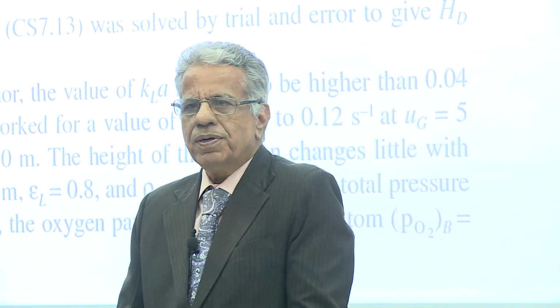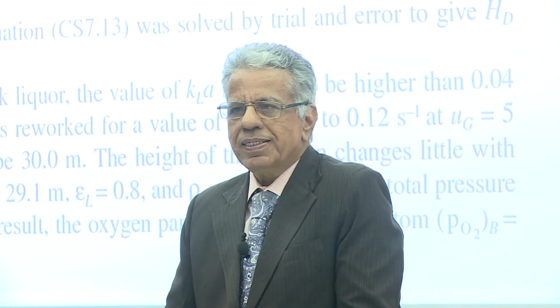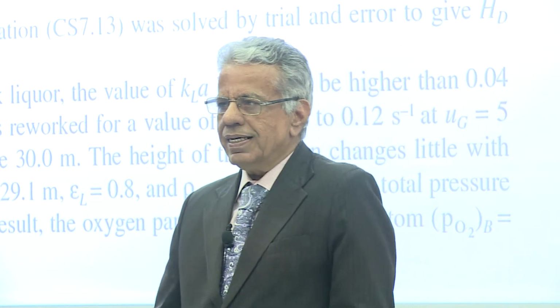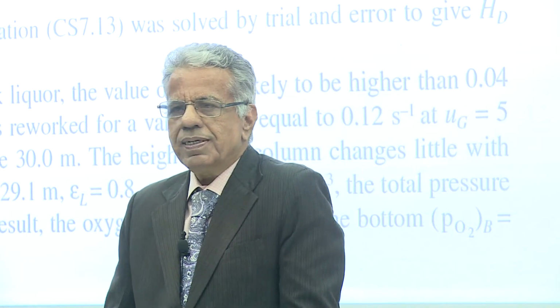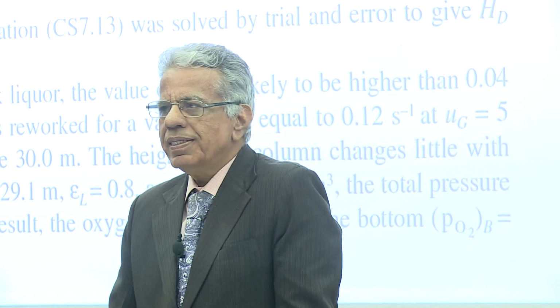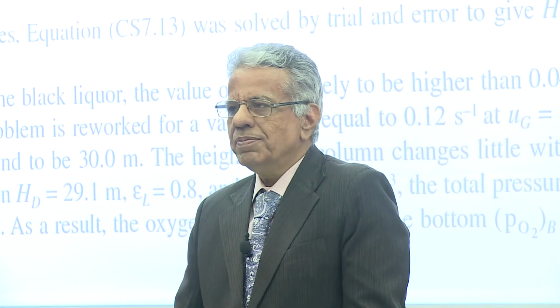There is one book on bubble columns, but there are a good number of review papers as well as handbooks where such correlations are given. So we pick up correlations from handbooks, and I have picked up three of them and found aKLa and epsilon G value.